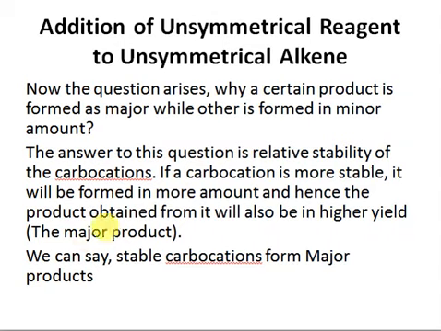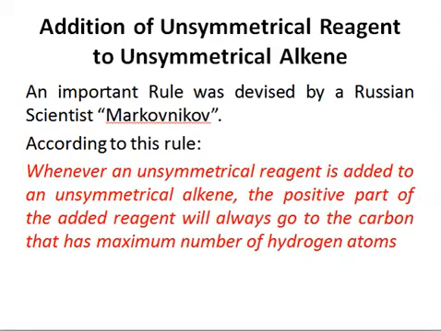So if the carbocation is more stable, it will be formed in more amount, and the product formed will also be in higher yield, right? The product that's formed in higher yield or in more amount is called a major product, right? So in general, we can say stable carbocation will form the major product, while unstable carbocation will form the minor product. So here is an important rule, and the rule was devised by Russian scientist Markovnikov.